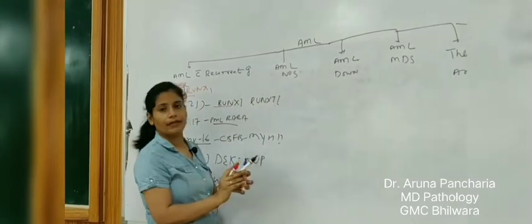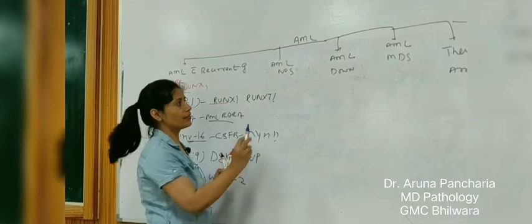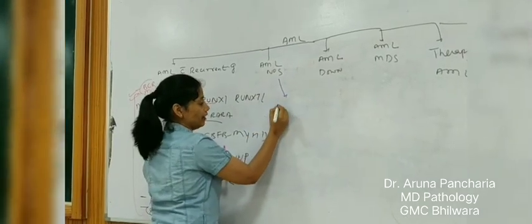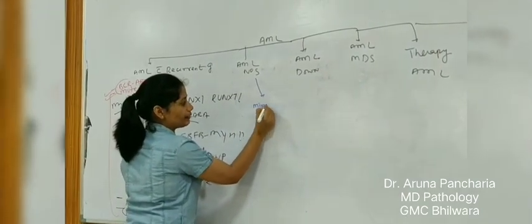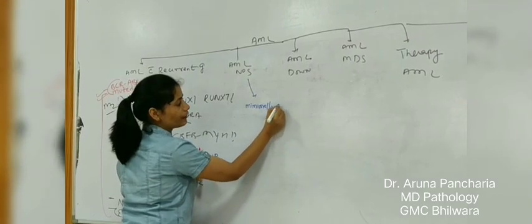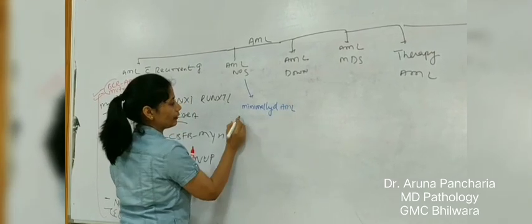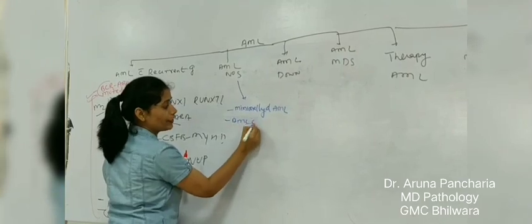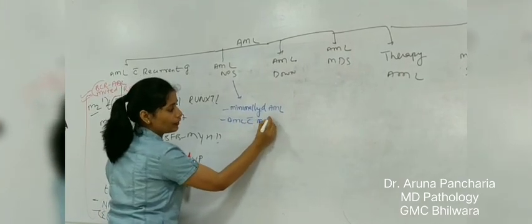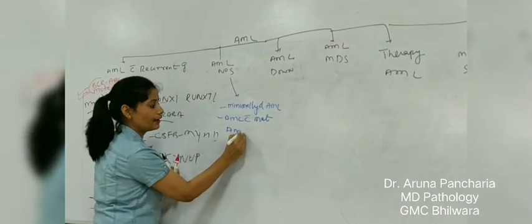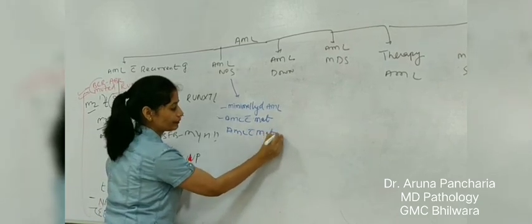What are the categories coming under the AML not otherwise specified? Minimally differentiated AML, AML without maturation, AML with maturation.